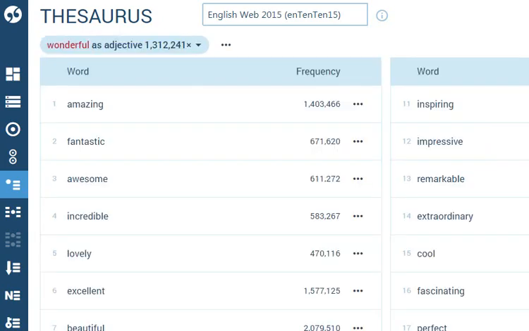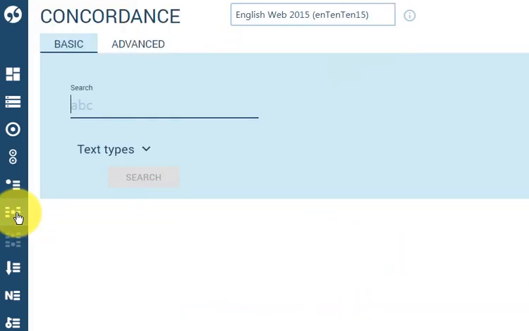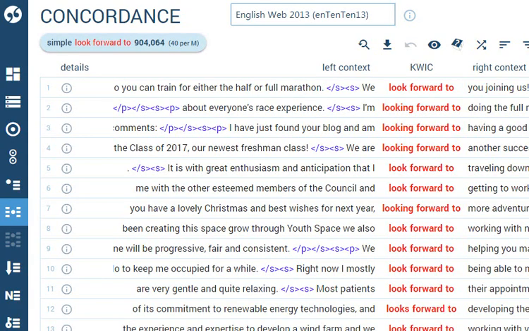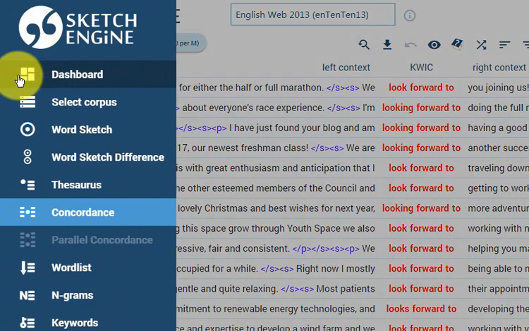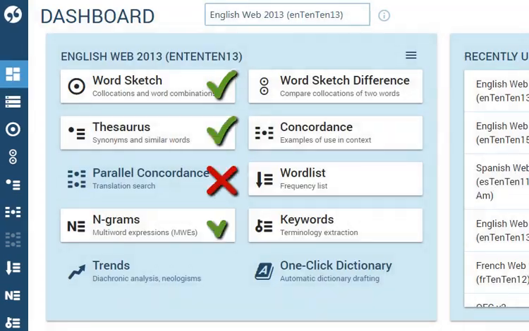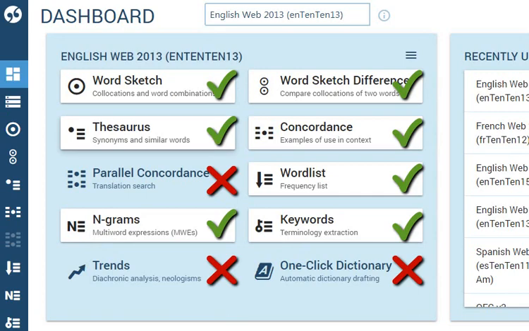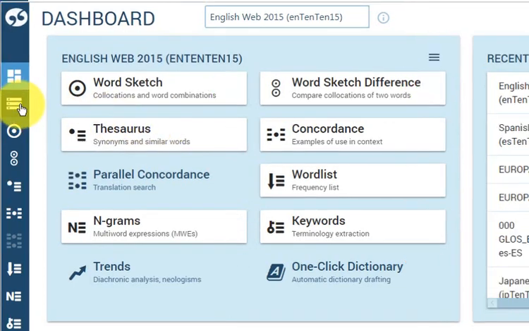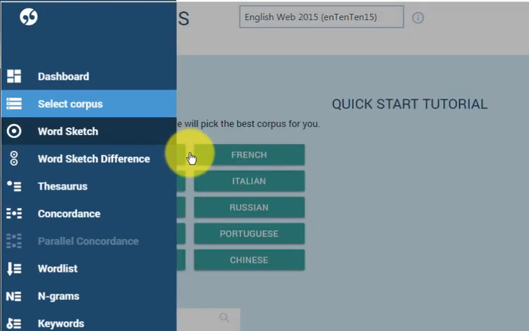To see examples in context, go to Concordance and type a word or phrase. The dashboard shows which tools are available with the selected corpus. And this is how to select a different language or corpus.